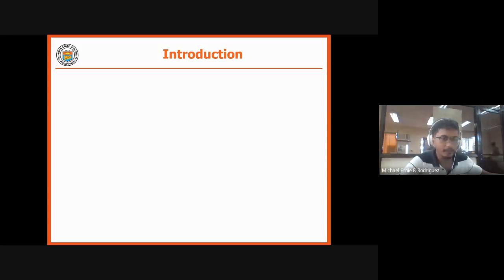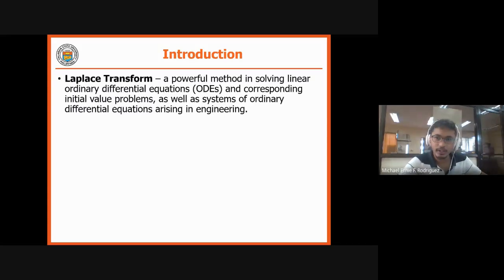So Laplace transform, this is a powerful method in solving linear ordinary differential equations, or ODEs, and corresponding initial value problems, and as well as systems of ordinary differential equations arising in engineering.